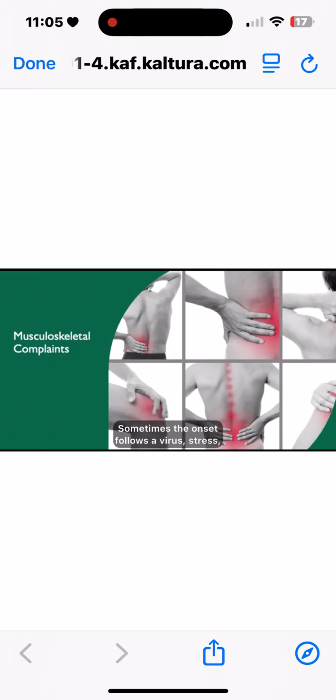Sometimes the onset follows a virus, stress, surgery, infection, trauma, or pregnancy. The cartilage loss is symmetrical and in the early stages in the corner of the joint. So this is one of the things that differentiates it from osteoarthritis.